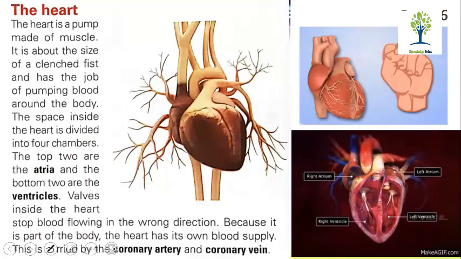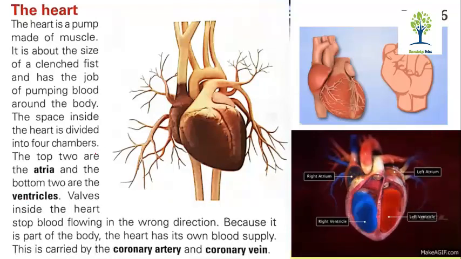Because it is part of the body, the heart has its own blood supply. This is carried by the coronary arteries and coronary veins. So the heart has its own blood supply, and these are called the coronary artery and coronary veins.